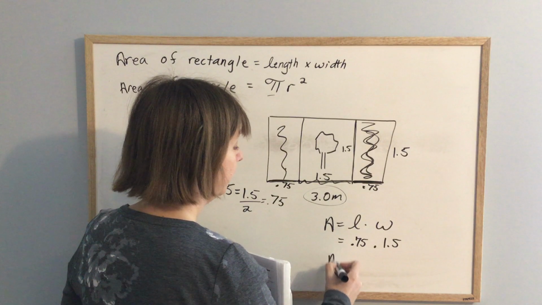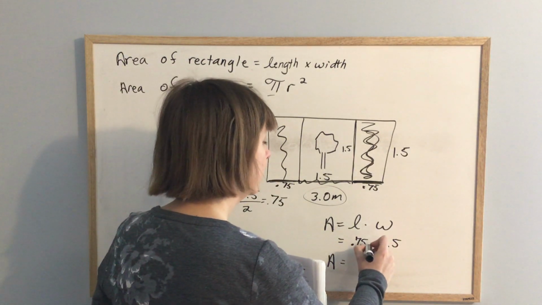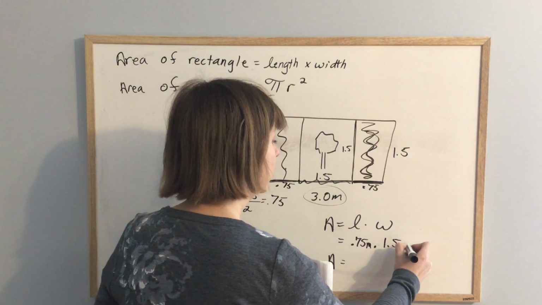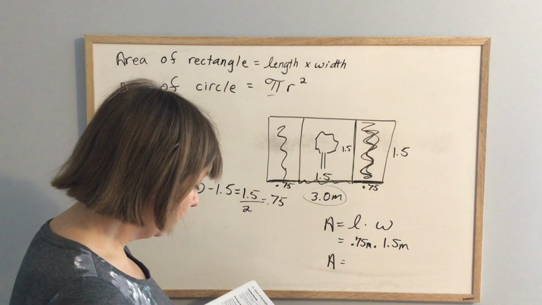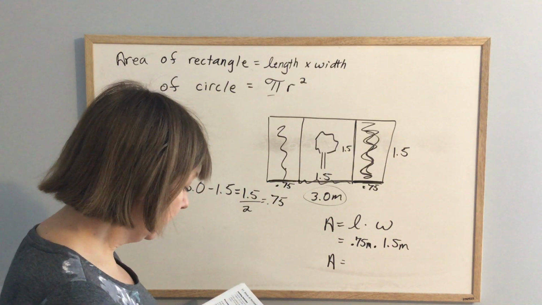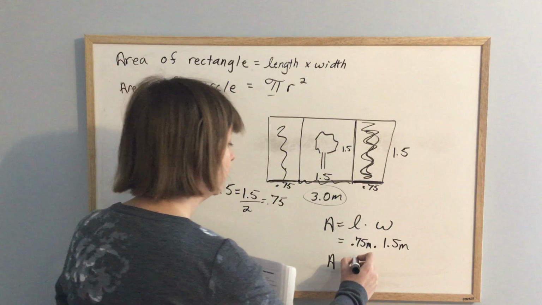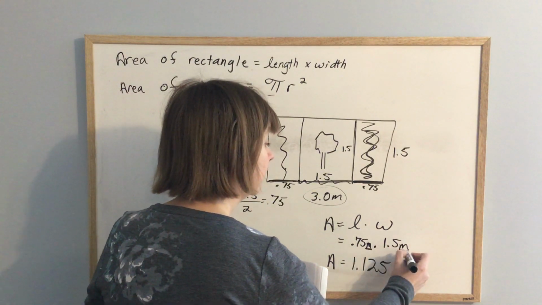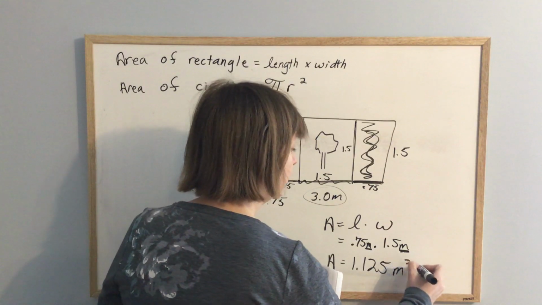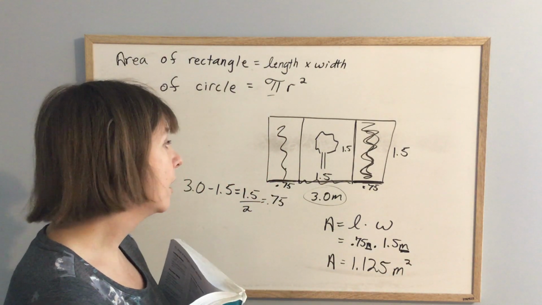It's 0.75. And so to figure out the area, now again, units, this is 0.75 meters times 1.5 meters. When I do that, it works out to be 1.125, and meters times meters is going to give me meters squared.